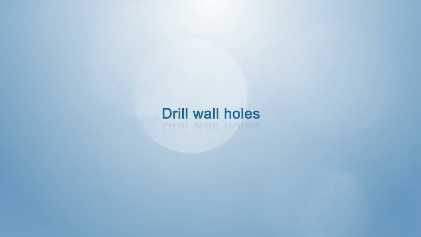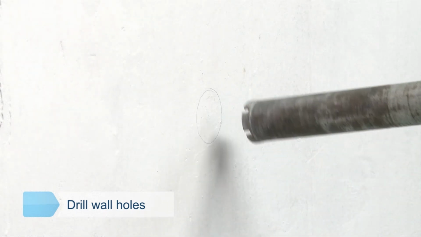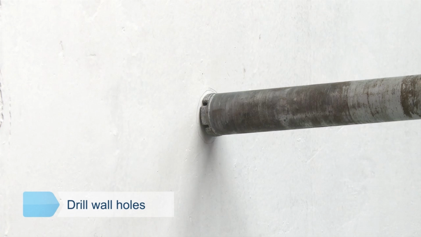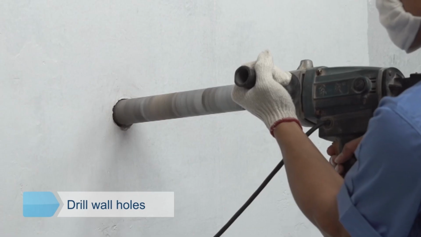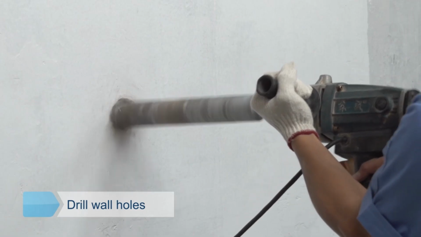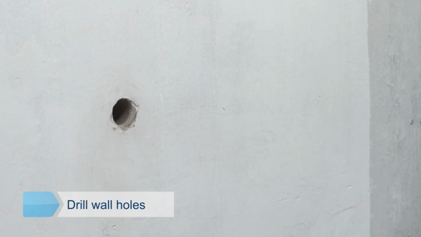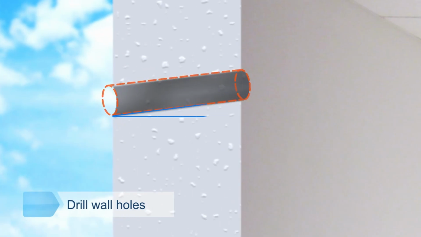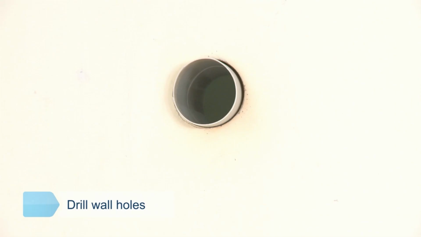Drill wall holes. Determine the wall hole position according to the exit pipe direction and the expected installation position of outdoor unit. Avoid wires and other foreign materials. Attention should be paid that the inside of hole should be about 0.5 inches higher than the outside. Put on wall socket.